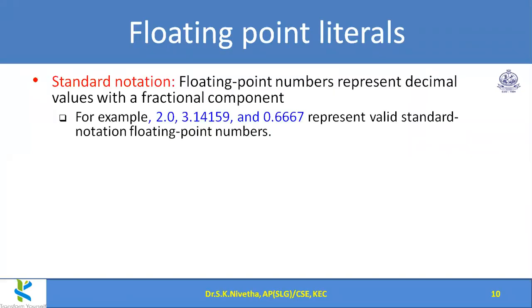Next is floating point literals, floating point constants. In this we have two notations, standard notation and scientific notation. In standard notation, as you all know, a floating point number is a decimal value with a fractional component. Some examples are 2.0, 3.14, 0.667. These are all floating point constant examples, and this representation is known as standard notation.